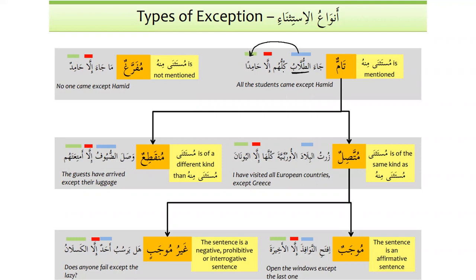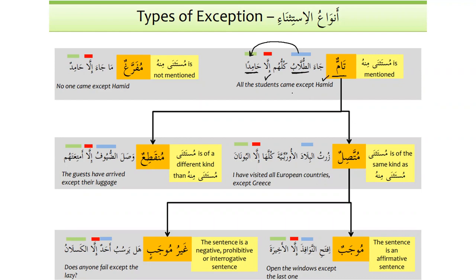So there are 2 things that we need to notice. Number 1, tullab are mentioned and Hamid is also a student. So that means they belong to the same category, right? Tullab and Hamid, they belong to the same category. So whenever in the sentence mustathna minhu and the mustathna, or the one that has been accepted, are of the same category, then the sentence or the kalam, or the speech, is called tamun. It is called tamun. All the students came except Hamid. So we have students and we have Hamid.